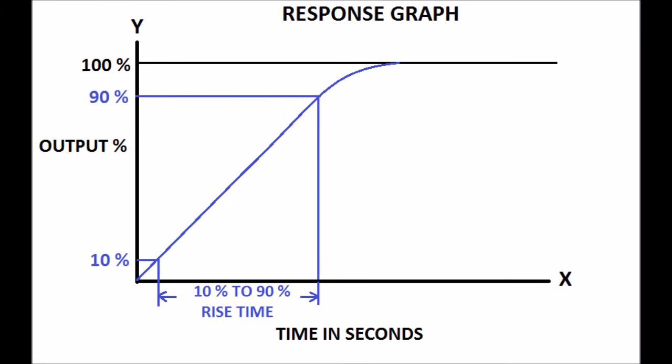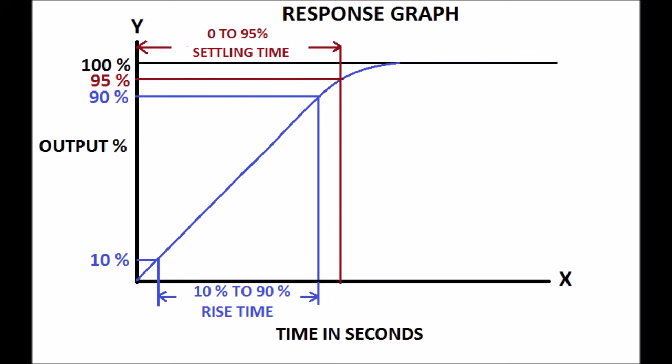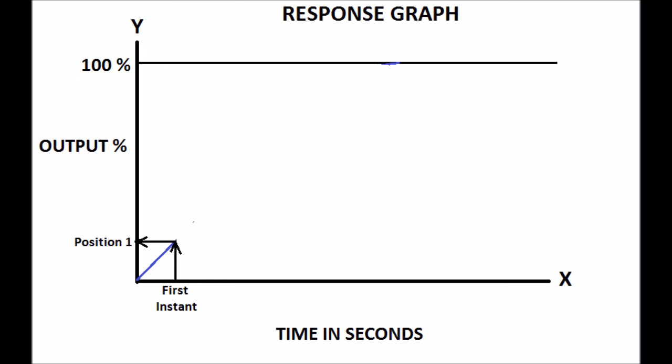The time taken for raising the output from 10% to 90% is called rise time. The time taken for raising the output from 0 to 95% is called settling time. All are shown in the display. The response graphs are also displayed at each instant.